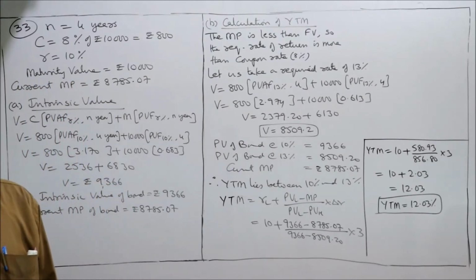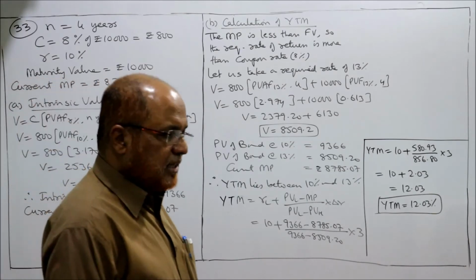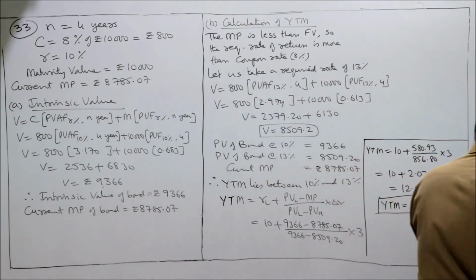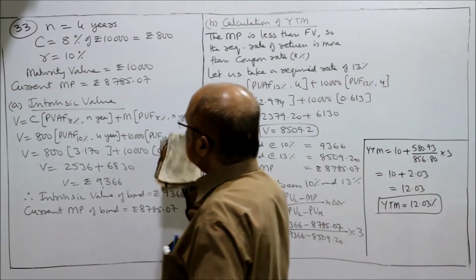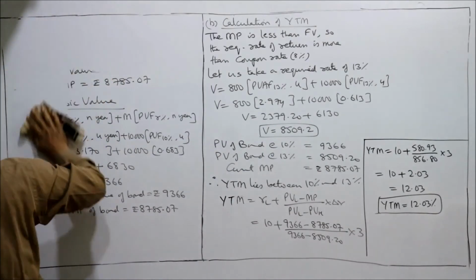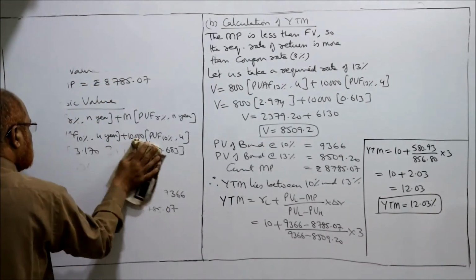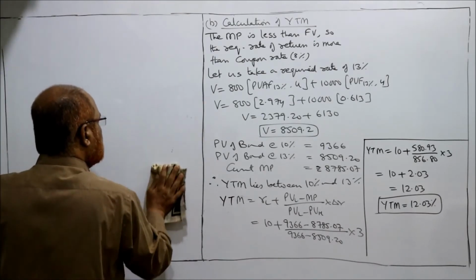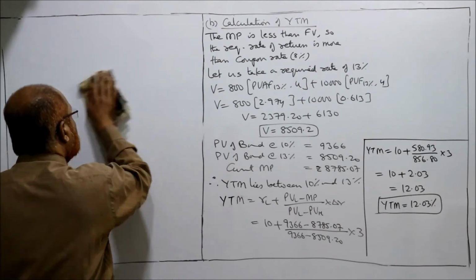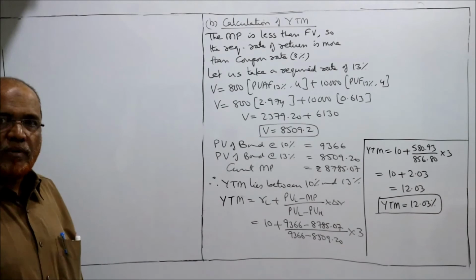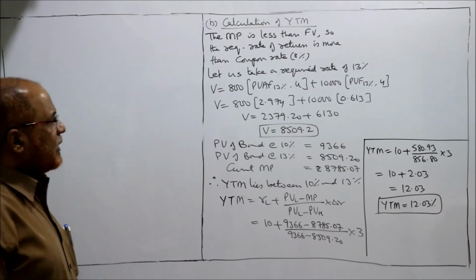We suggest Verma to buy the bond because YTM is more than the required rate of return. Take a pause of this screen and copy it down.